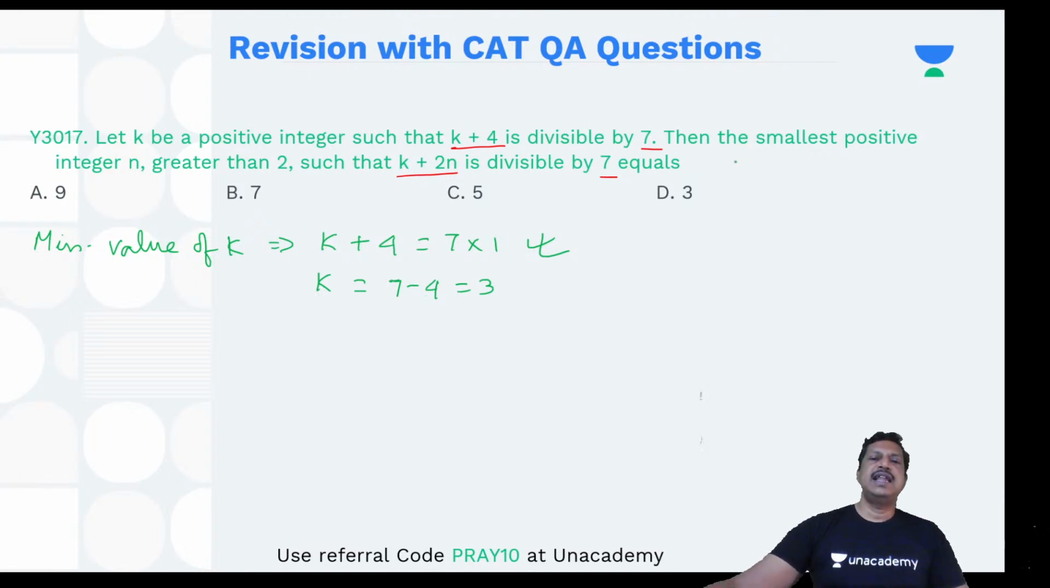Okay. Now it is telling that the smallest positive integer n greater than 2 such that k plus 2n is divisible by 7. So it's quite simple. It is talking about n should be greater than or equal to 3, and k plus 2n should be a multiple of 7. This has to be a multiple of 7. That's what the question is telling.